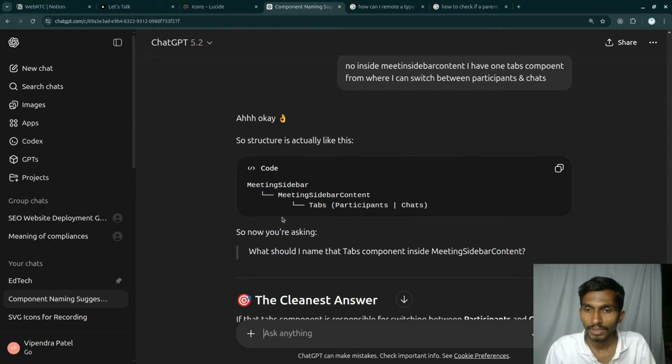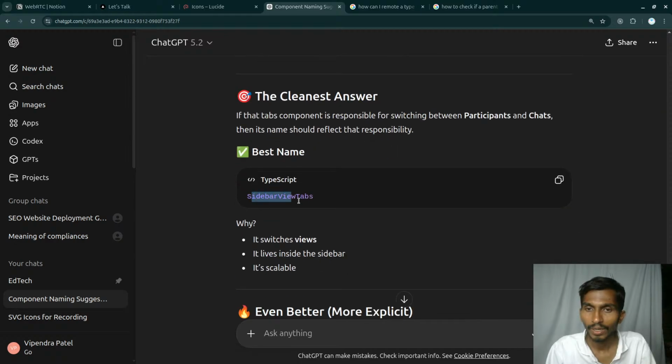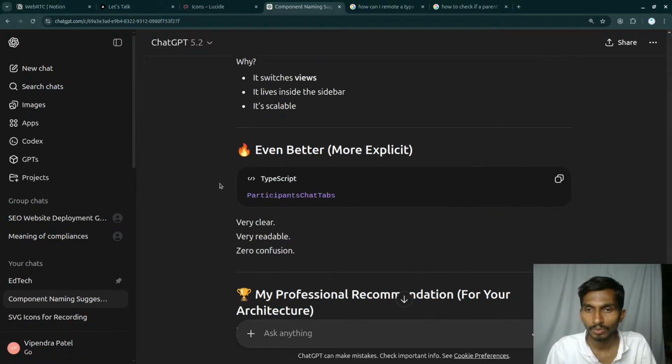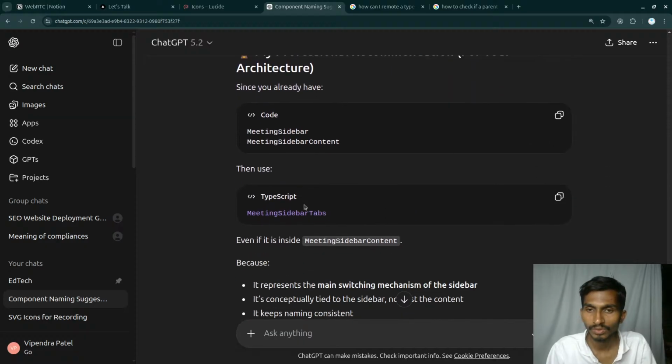Okay, so it's going to be like this. So what will it be named? Sidebar view tabs. This can be a better name. So sidebar view tabs, participants chat tabs, better name. Participants chats tab, very clear, even better, more explicit.